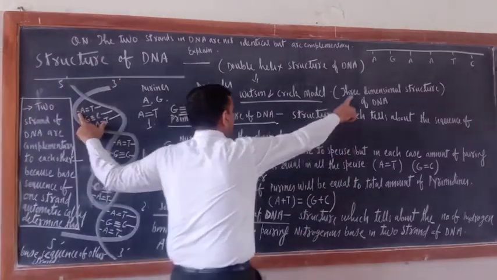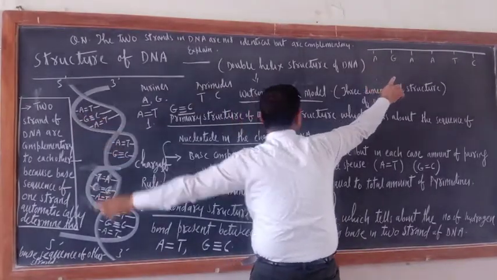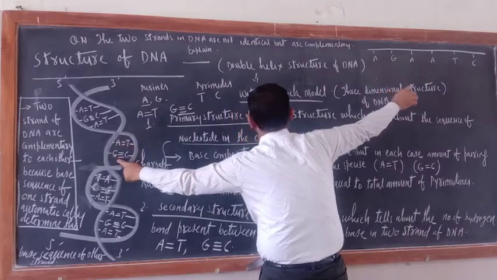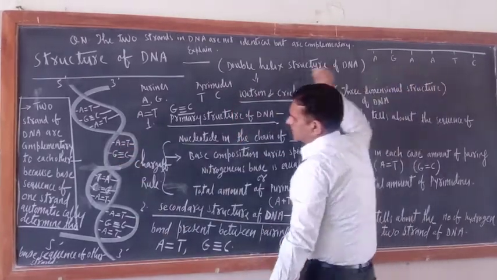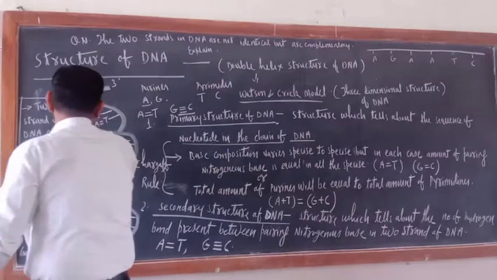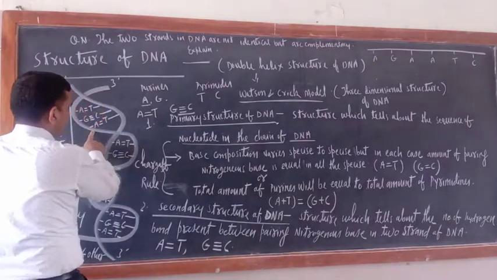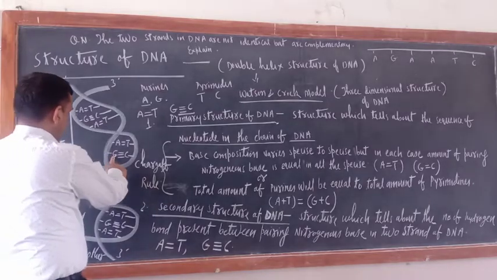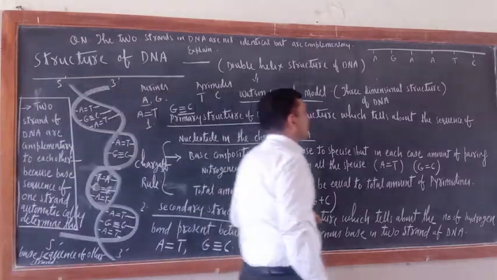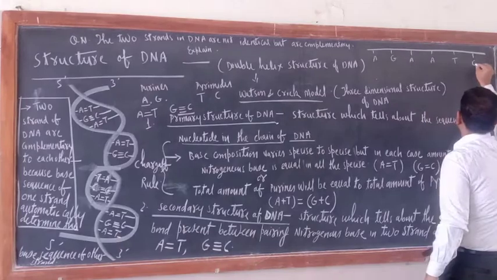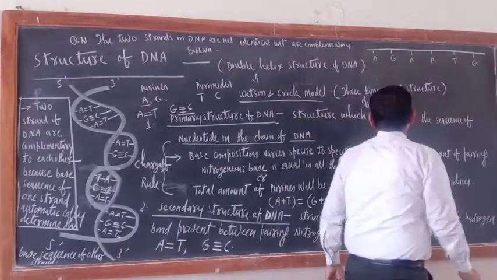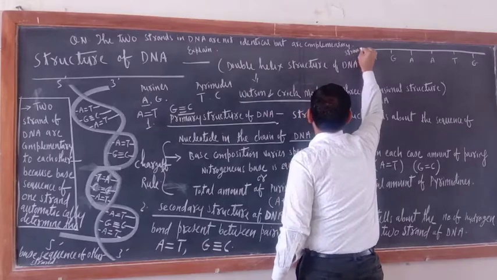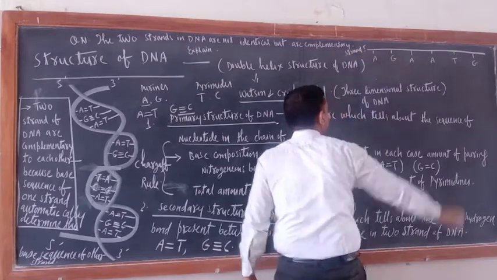I wrote here: A is there, then G, then A, then A, then again T. Just check here, AGA, then AG, here G. Okay, that much only. Now try to understand. This is strand first.